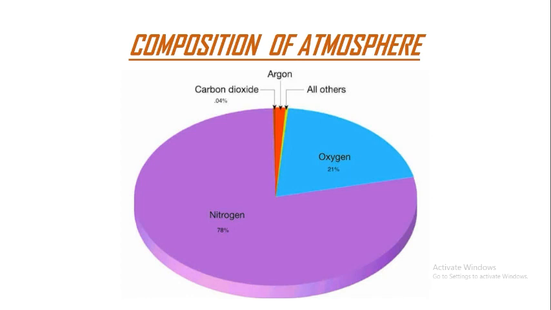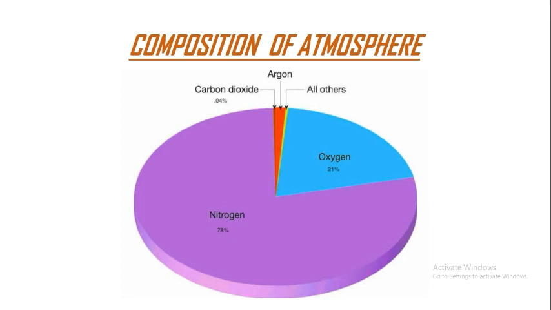So this is the pie chart for the composition of the atmosphere. All the gases are very important for us, as carbon dioxide is important for plants for producing their food by the process of photosynthesis. Oxygen is essential for human beings for respiration. And nitrogen gas is also very important. How? It plays an important role in converting biological material into different forms and fertilizers.